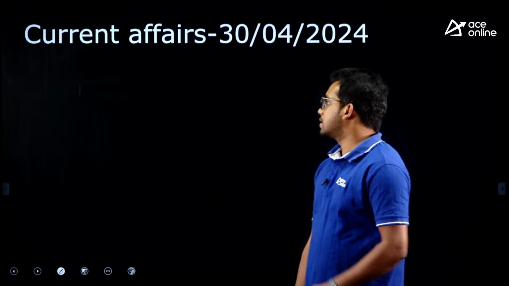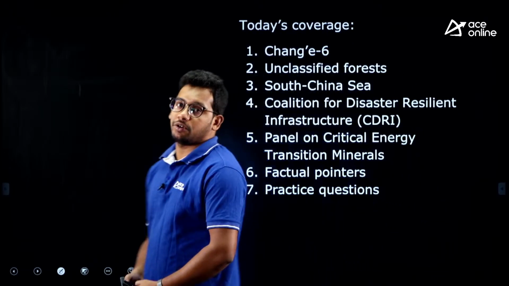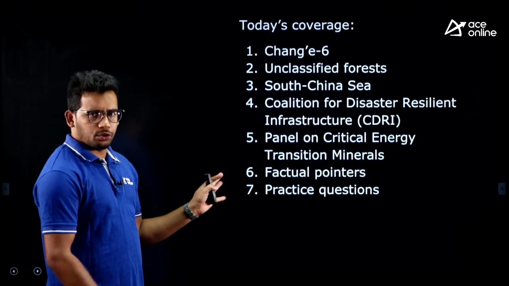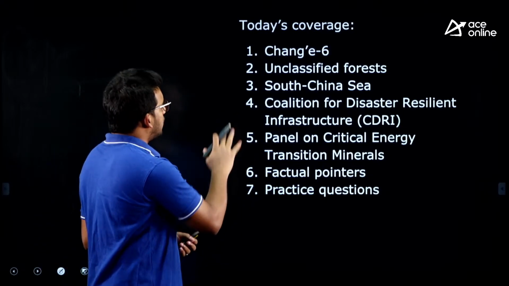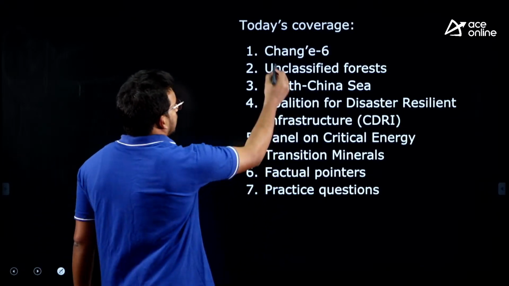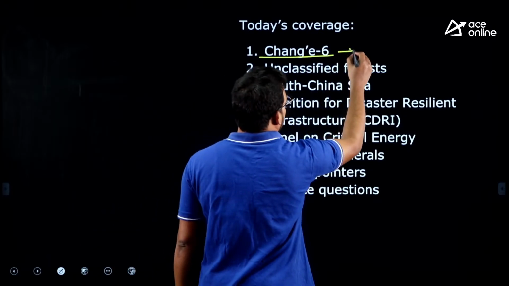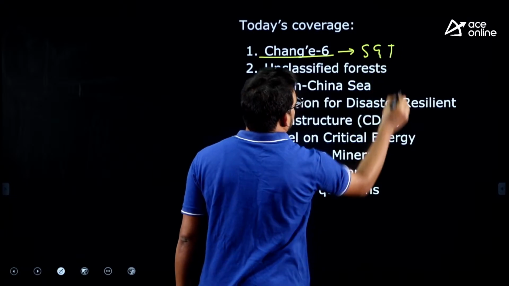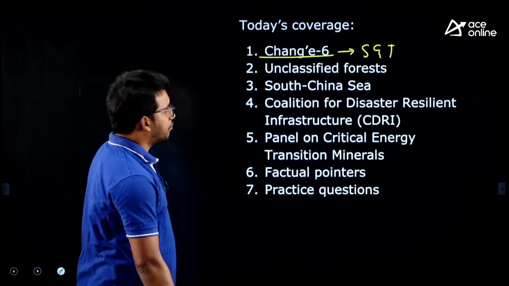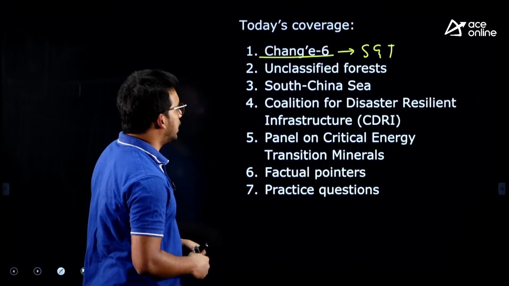So, we will discuss the current affairs that are in news for today. There are not too many news for today, right. So, we will see what are all the things. Chang'e 6 satellite, so this is of science and technology. This is a satellite of China, so we will see the details about it.